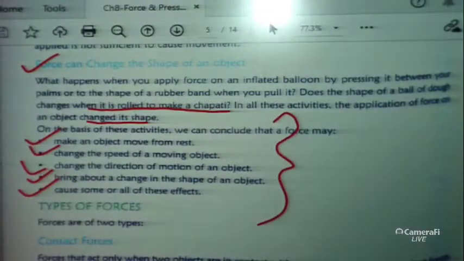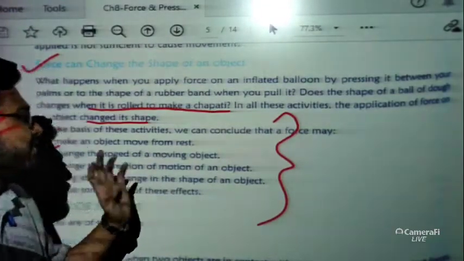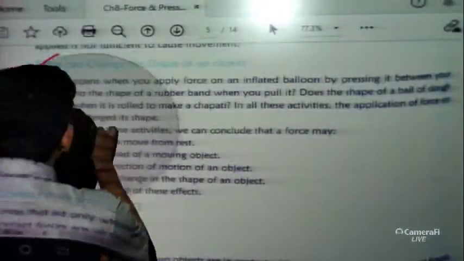If we apply forces on any object, then these effects we might have seen. So this is all about the effects of forces.